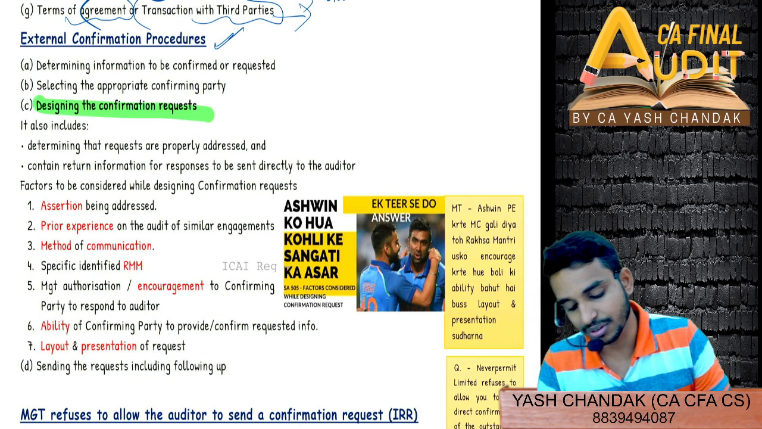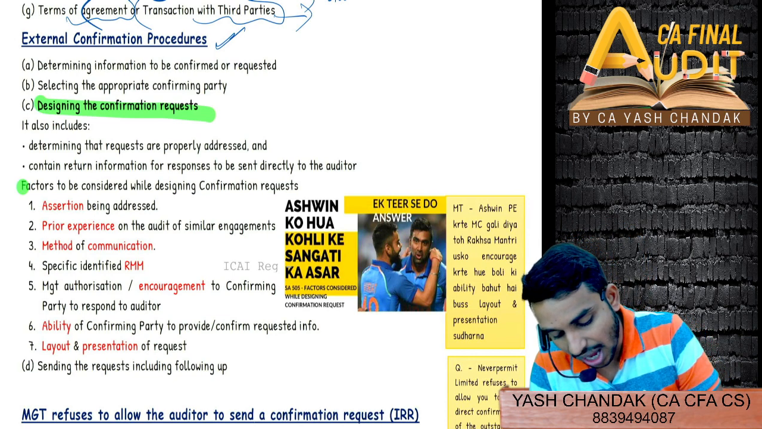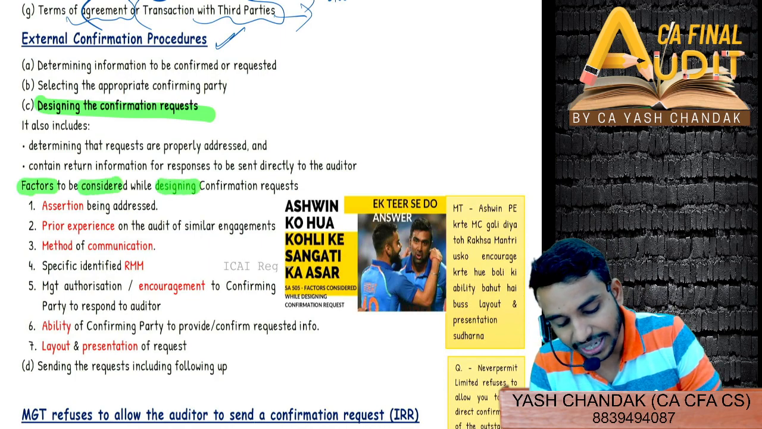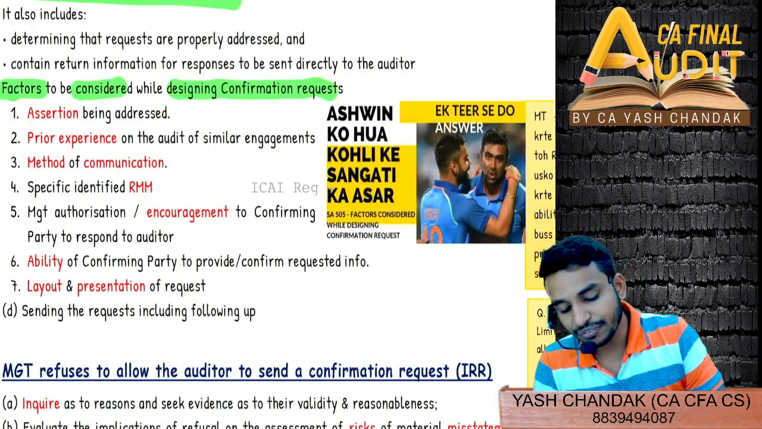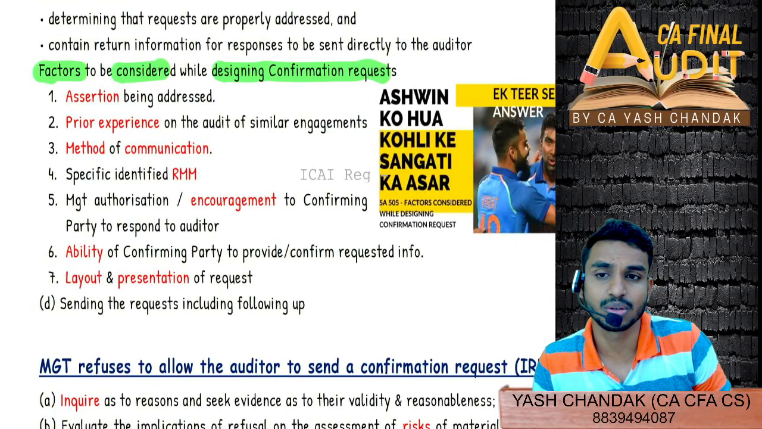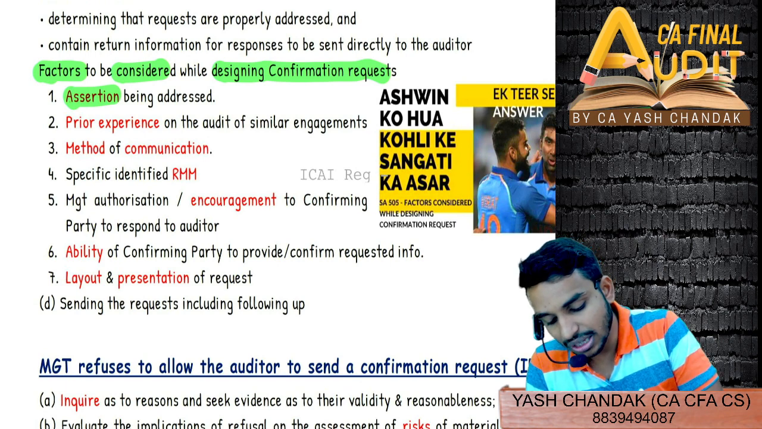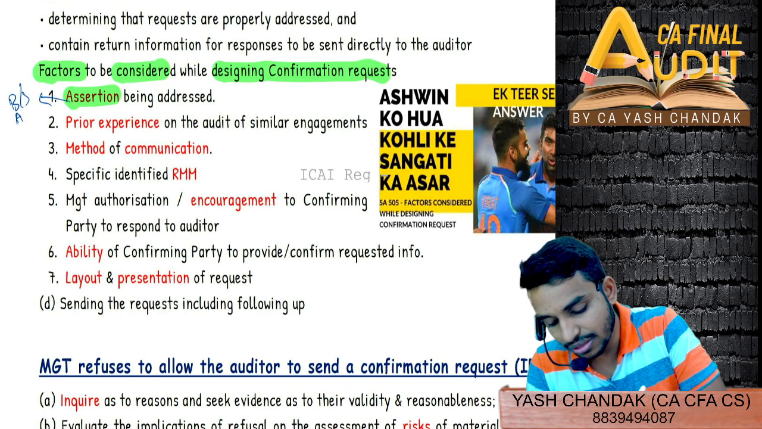Then you will design the confirmation request. Designing of the confirmation request is very important, because a separate question comes that asks what factors to be considered while designing the confirmation request. So what factors will you consider when you are actually designing the confirmation request? So very simple. First of all, the assertion that you are addressing, is it a balance sheet item? That means account balance level.